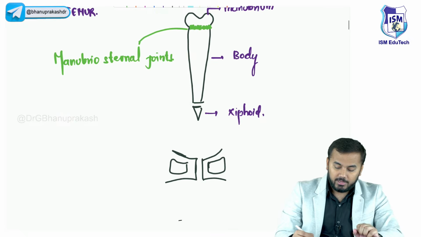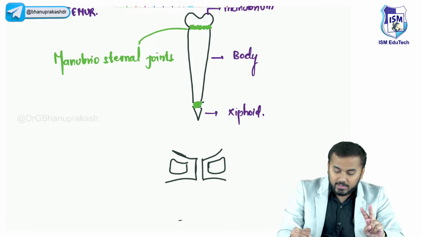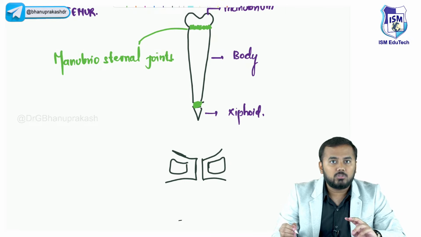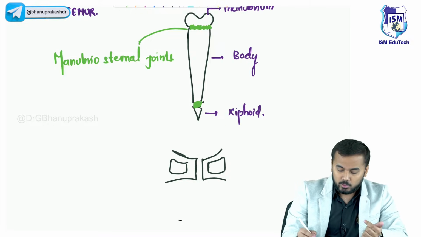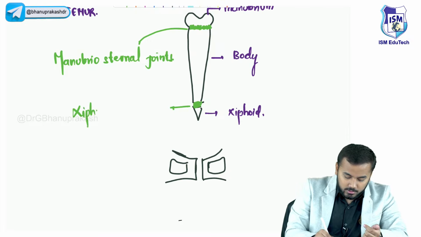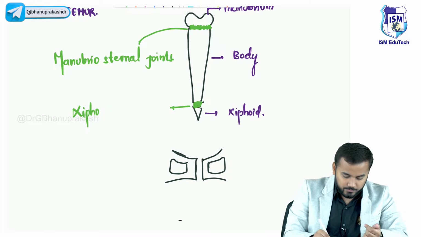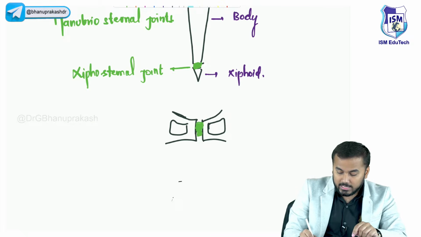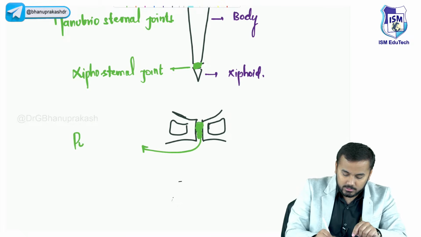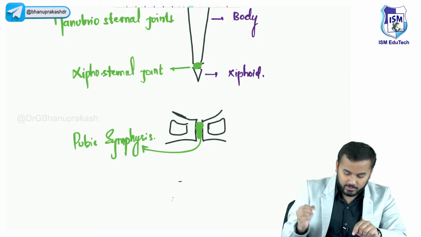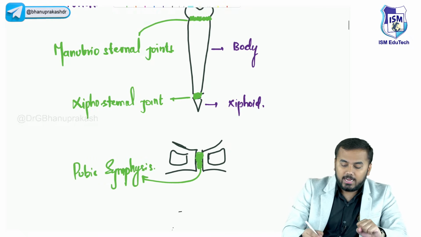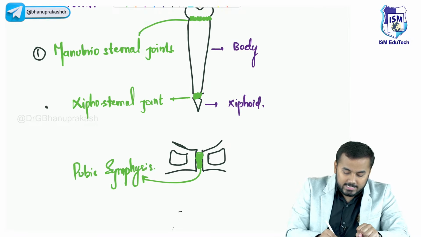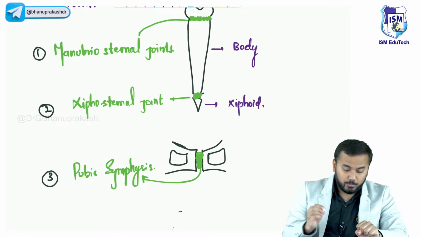Now you will tell me, if I mix two words, sternum and xiphoid process, what will it be? This is called the xiphosternal joint. Very good. And obviously the joint between the two pubic bones is called the pubic symphysis. Sir, what are the examples of secondary cartilaginous joints? One is manubriosternal, second is xiphosternal, and third is pubic symphysis.